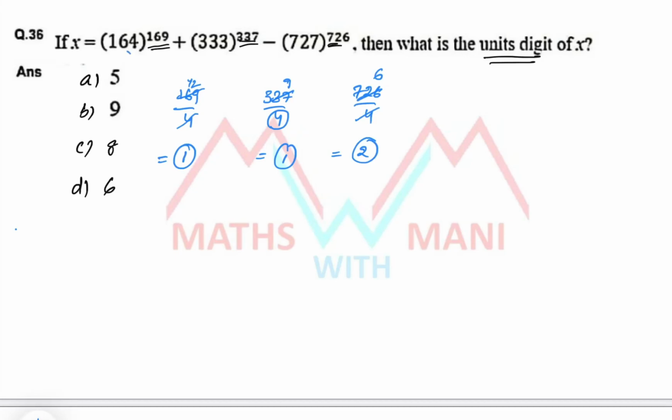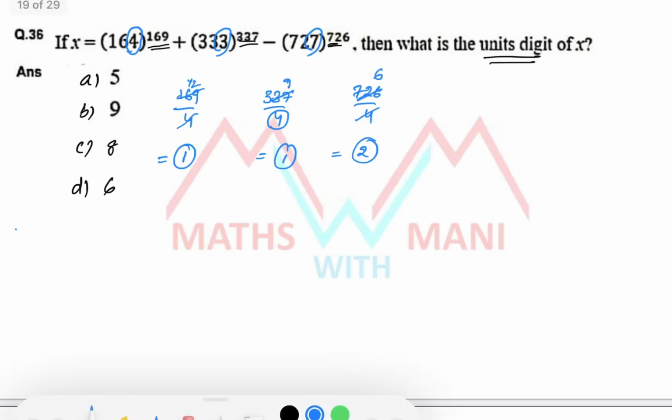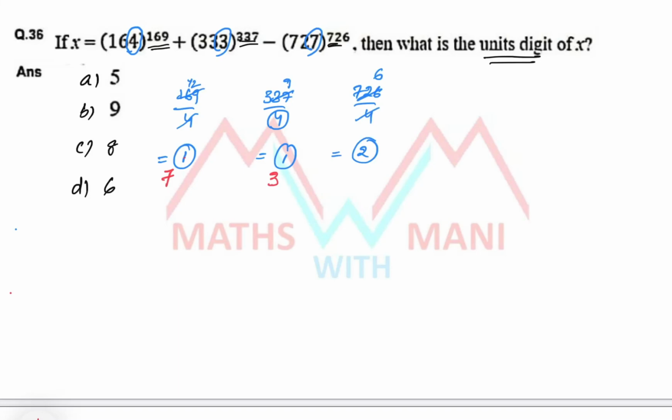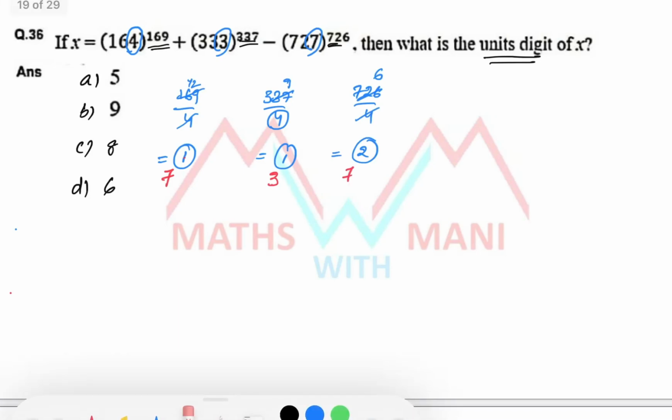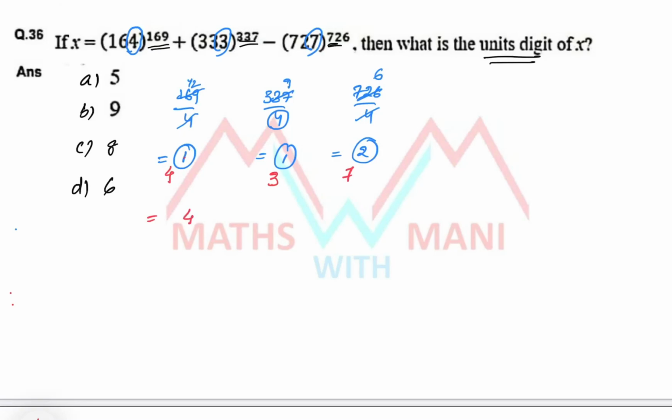You have to take the unit digit of the base. Unit digit of the base, that is 7 power 1. Here 3 power 1 and here 7 power 2. Sorry, here not 7, it is 4. 4 power 1 is 4, plus 3 power 1 is 3, minus, here minus is there, 7 square is 49.